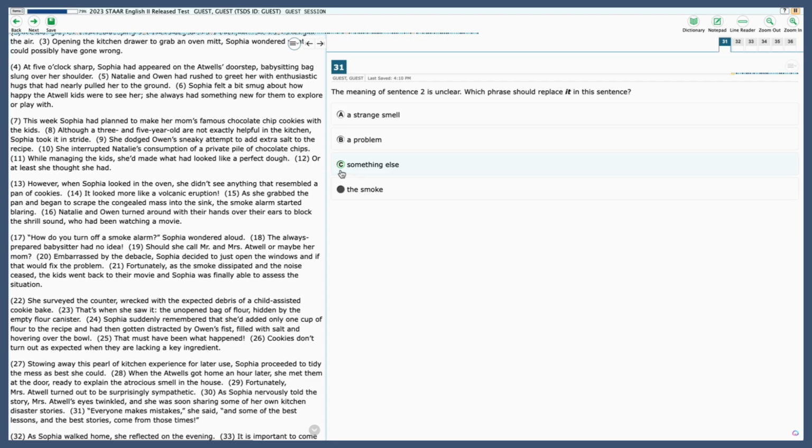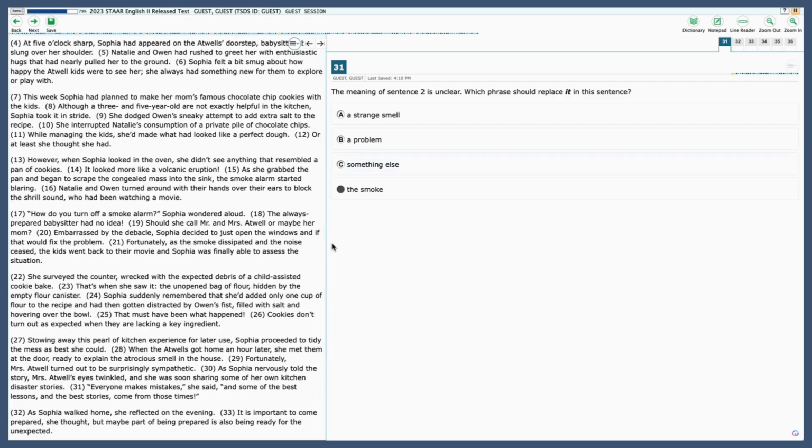Embarrassed by the debacle, Sophia decided to just open the windows and see if that would fix the problem. Fortunately, as the smoke dissipated and the noise ceased, the kids went back to their movie and Sophia was finally able to assess the situation. She surveyed the counter wrecked with the expected debris of a child-assisted cookie bake. That's when she saw it, the unopened bag of flour hidden by the empty flour canister.